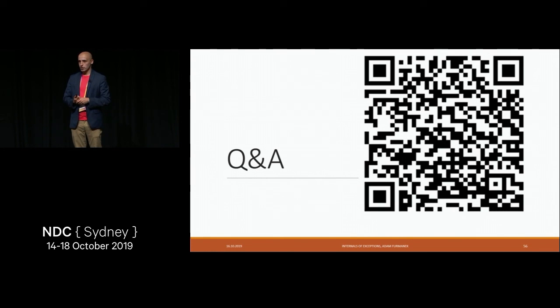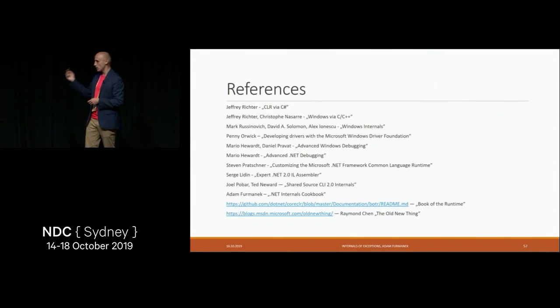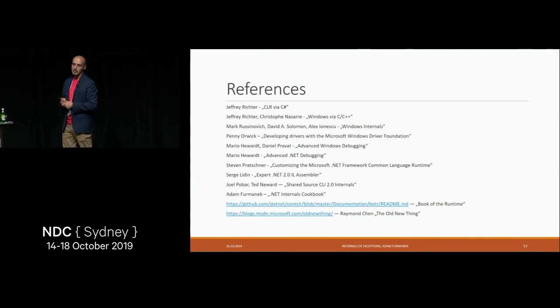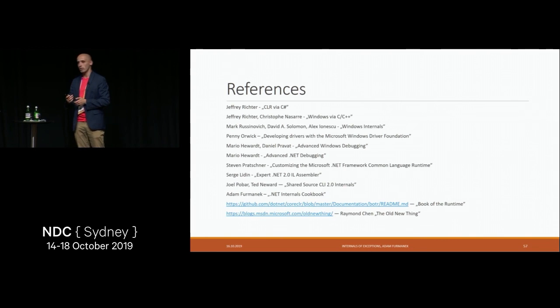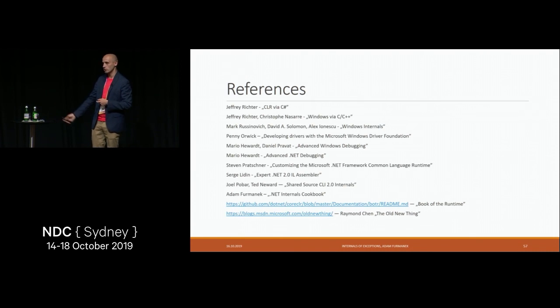OK, any more questions? I don't see any more questions. So let's quickly wrap up with references. If you are interested in the things I showed you today, a few things, some books: CLR via C#, .NET Internals, Cookbook, depending on which area you are interested in, those books may be super useful for you. If you are interested in the way I presented things to you, there is a great blog called The Old New Thing, which shows you a lot of architectures or low-level system mechanisms.